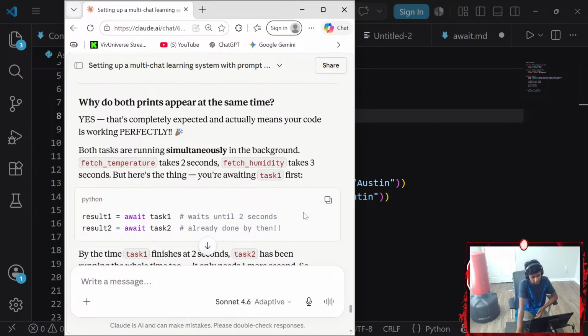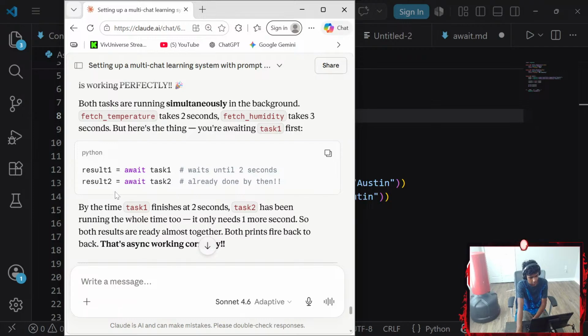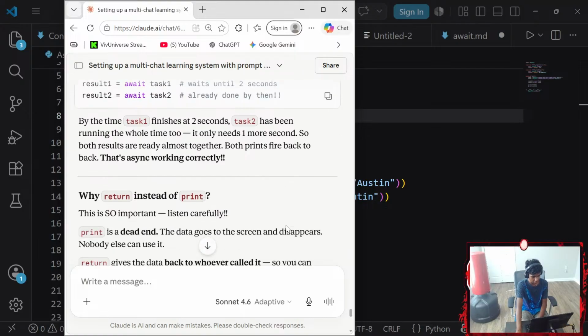Okay, waits until 2 seconds. Result 2 already done by then. By the time task 1 finishes, task 2 has been running the whole time too. It only needs 1 more second, so both results are almost together. Both print fires back, that's async working correctly.